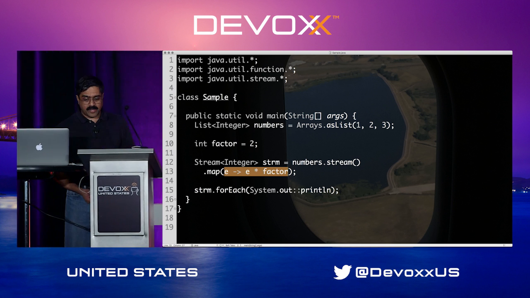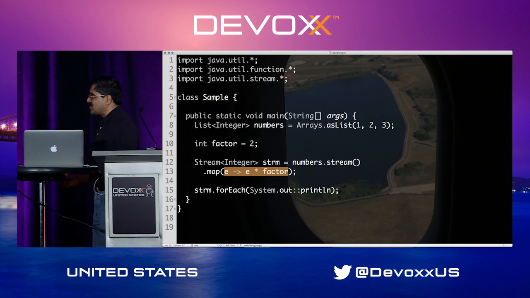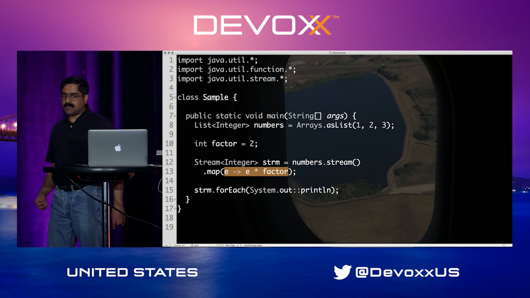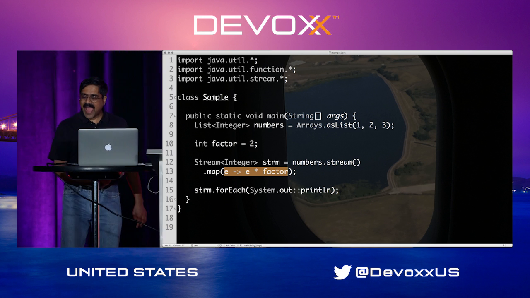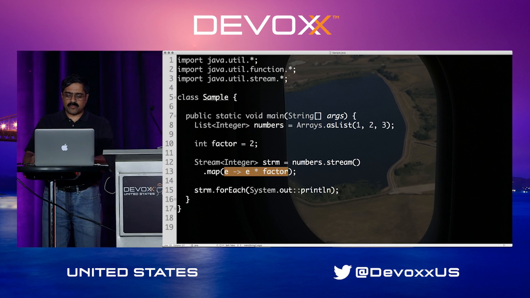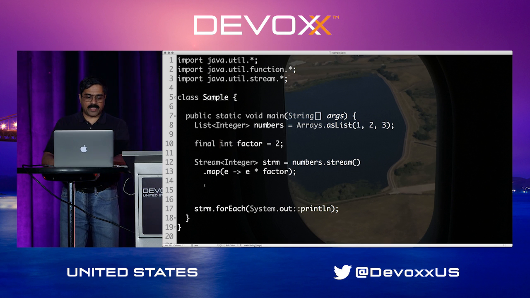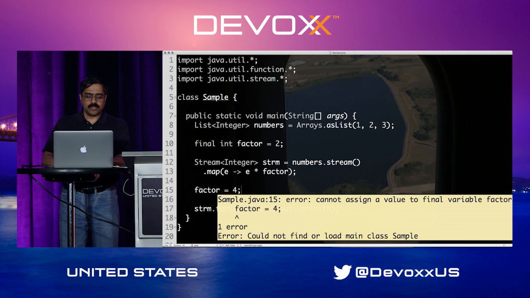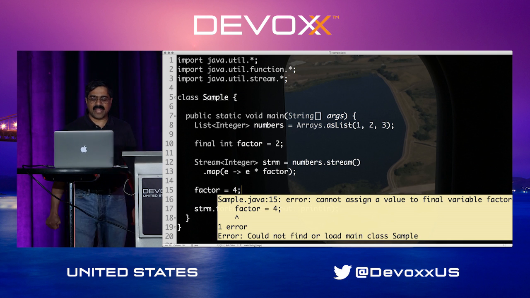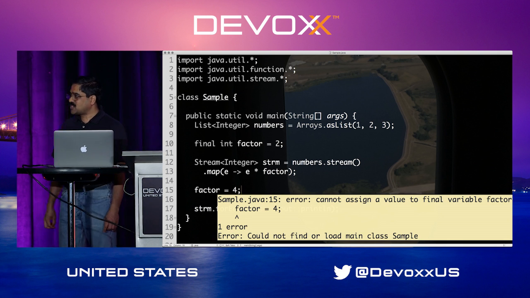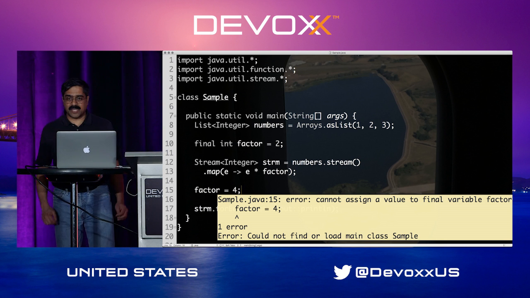Remember, the second rule of purity is it doesn't depend on anything that changes. Oh, wait a minute, it does depend on factor, but one of the beautiful things about Java is that it treats these as what are called effectively final. So in other words, you could put the word final right here. In this case, if I say factor equals 4, notice you get an error right there on line 15, and it says you cannot change factor because it's final.